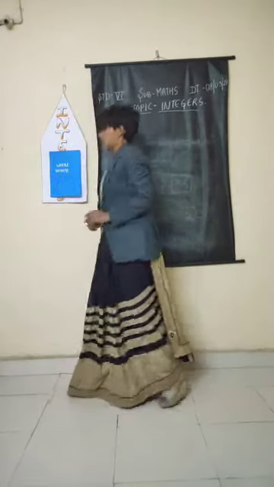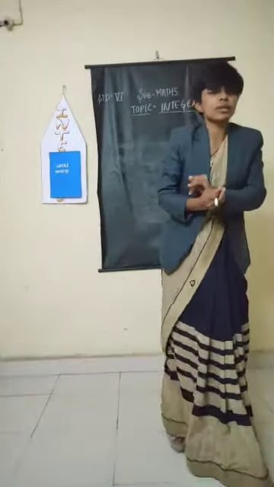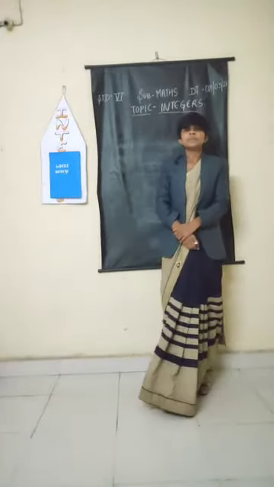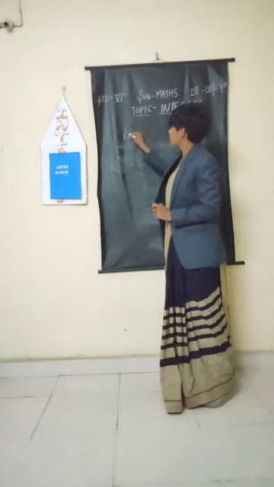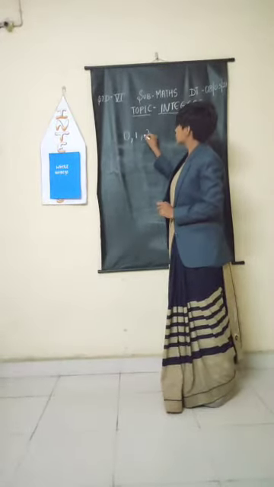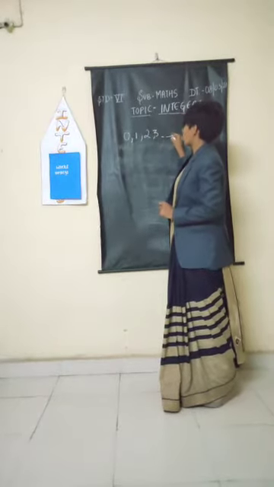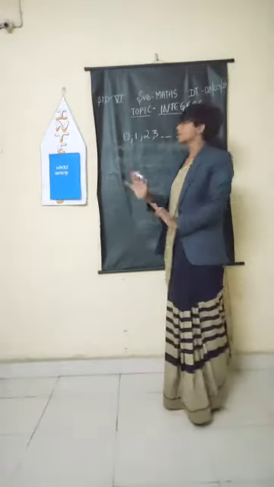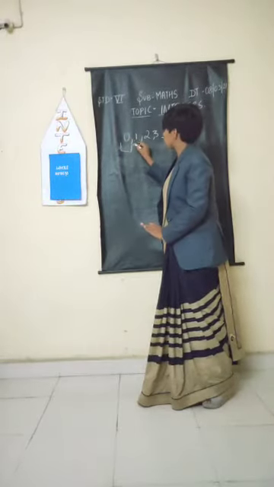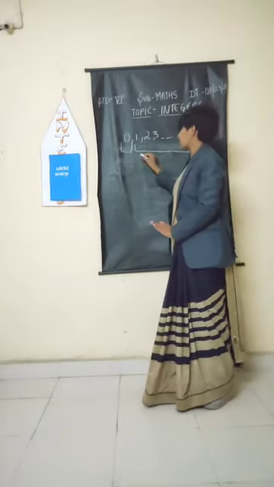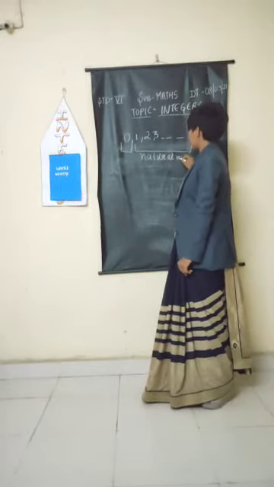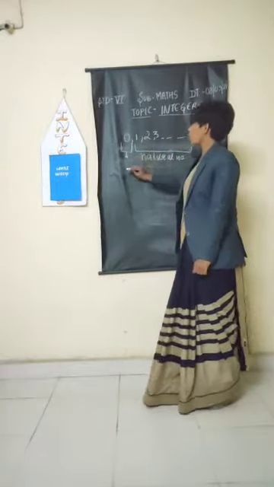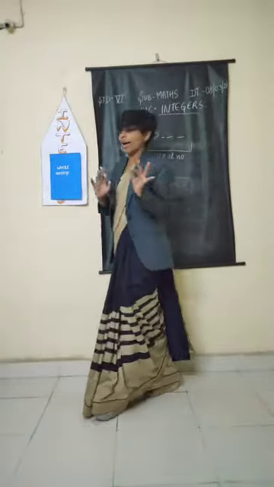So integers include whole numbers. Very good. Now tell me what whole numbers include. What is a whole number? Which have 0, 1, 2, 3, 4. Very good. As you said, whole numbers have 0, 1, 2, 3 and so on. So what we can say is whole numbers include 0 plus all natural numbers. From 1 it is called natural numbers, and this is 0. So whole numbers include 0 and natural numbers.